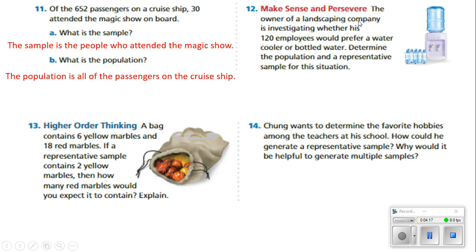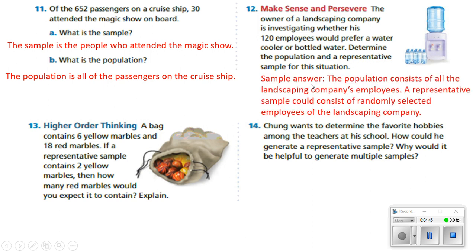Number 12 says, the owner of a landscaping company is investigating whether his 120 employees would prefer a water cooler or a water bottle. Determine the population and representative sample of this situation. Well, it says he's investigating whether his 120 employees would prefer water cooler or bottled water. So the population consists of all the landscaping company's employees.